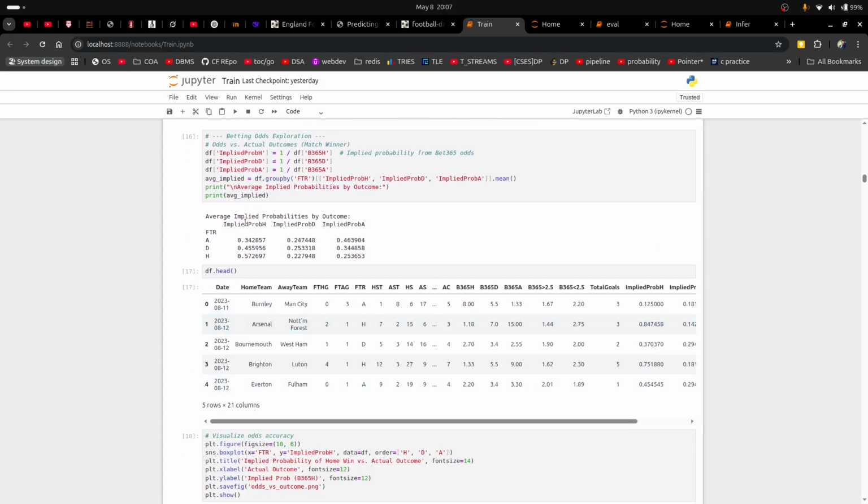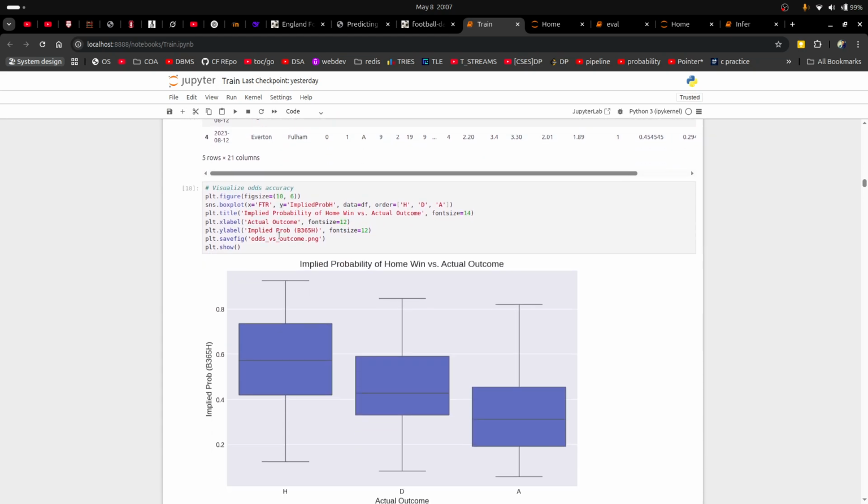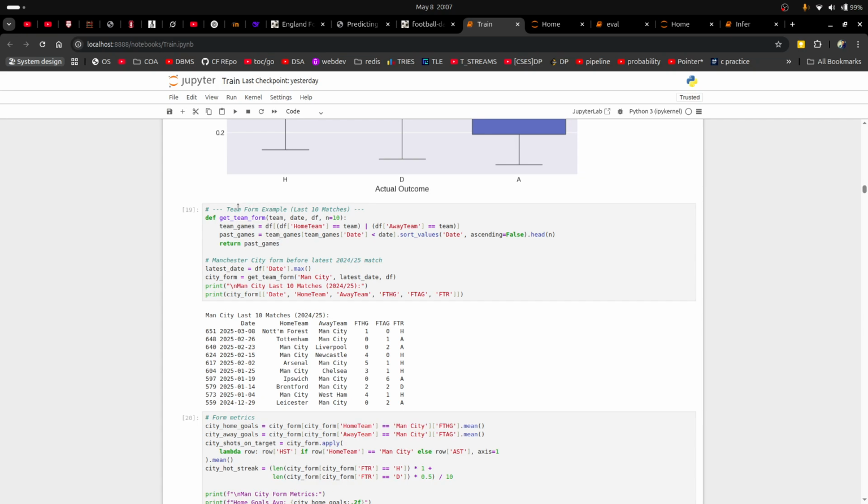Here we've calculated the implied probabilities of the outcomes, and we try to find out how accurate the bookmaker odds are. Turns out that they're extremely accurate. Okay, now here we try to get an idea of the team form.